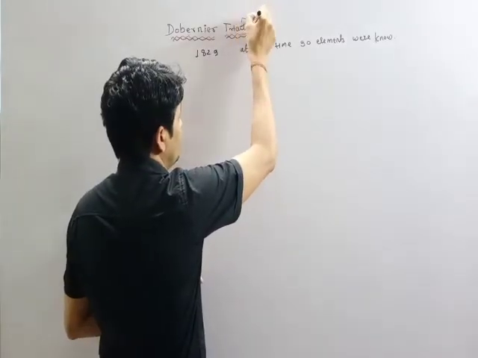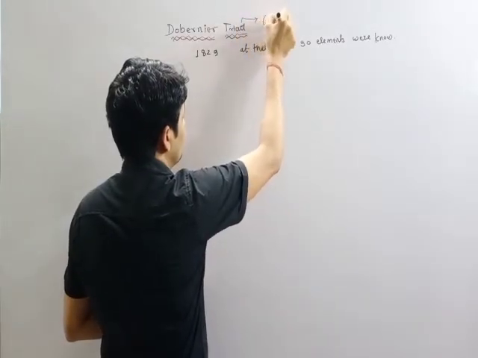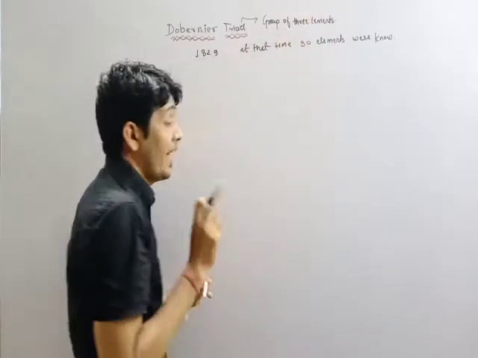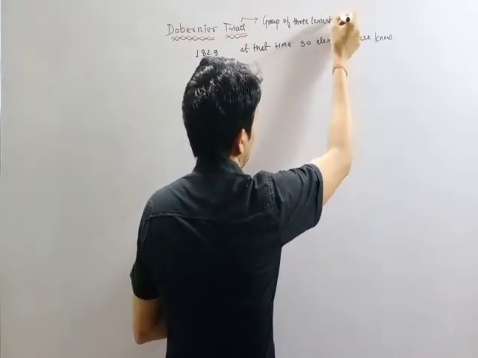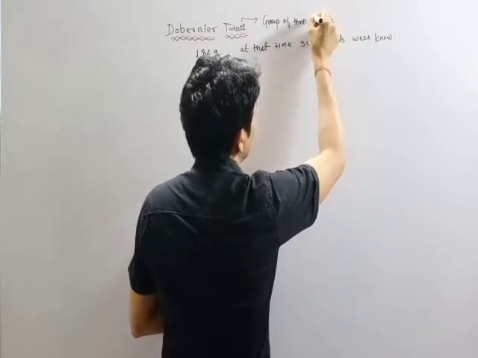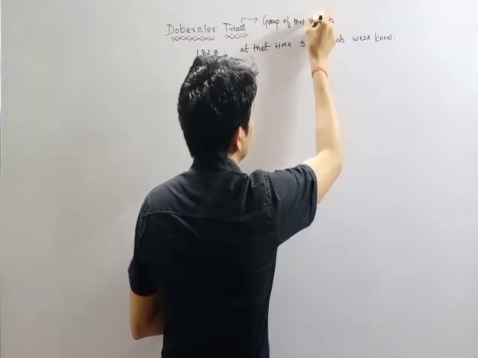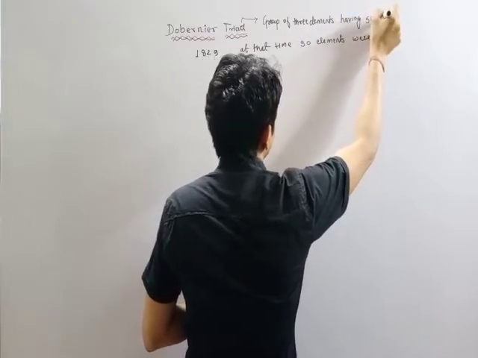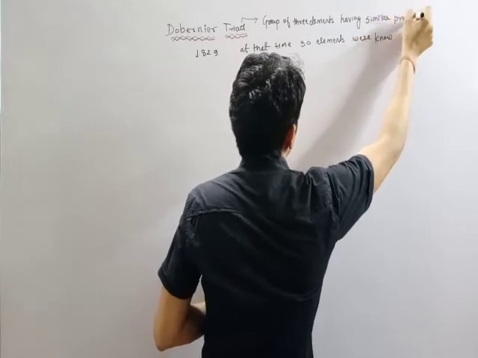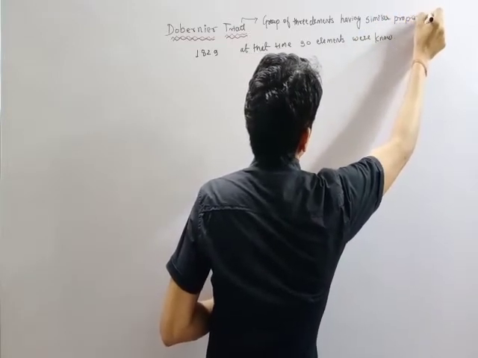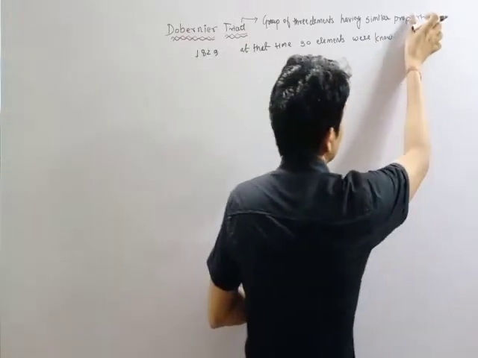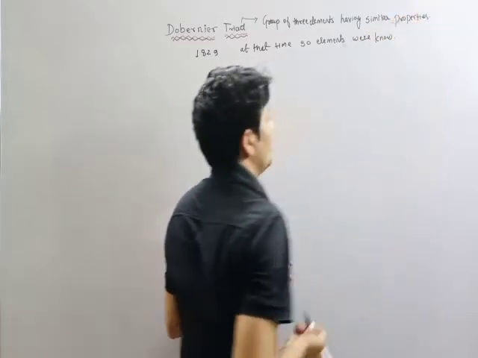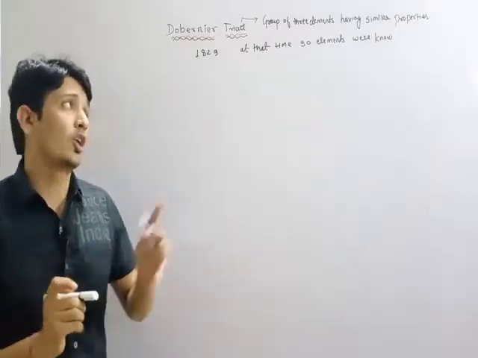The group of three elements having similar properties is called a triad.